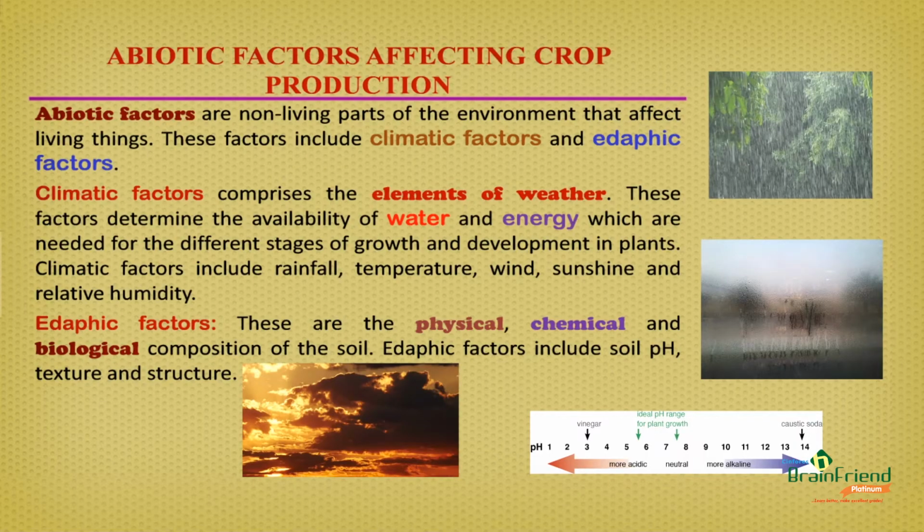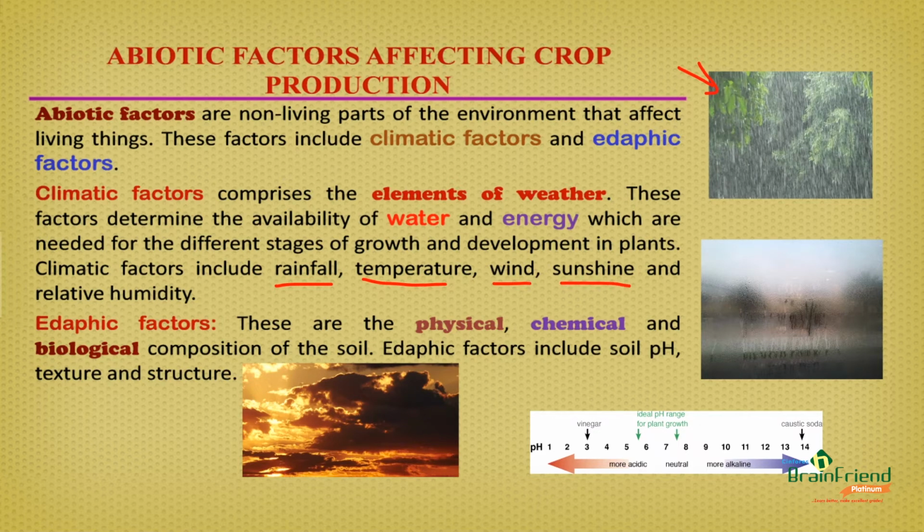They include rainfall. This is a typical image of rainfall, and it is needed for the growth of plants. Temperature, which is the degree of hotness or coldness of a place, is important for the germination of seed. Wind, which is air in motion, carries carbon dioxide, which is used for photosynthesis in plants.